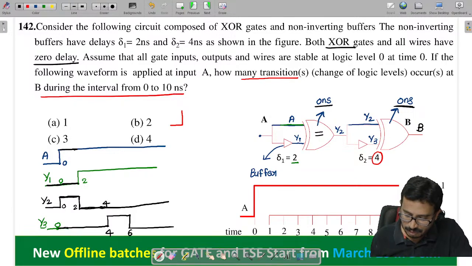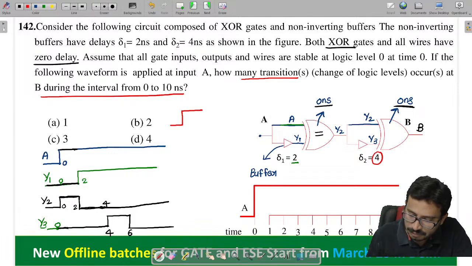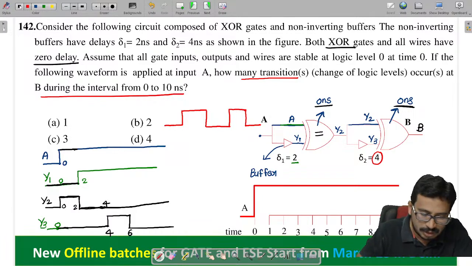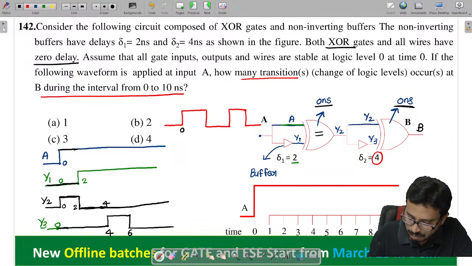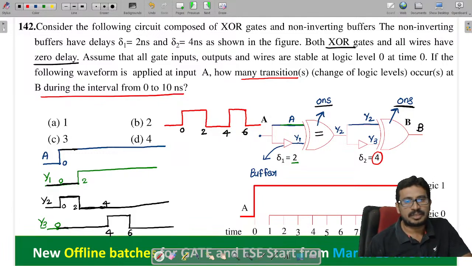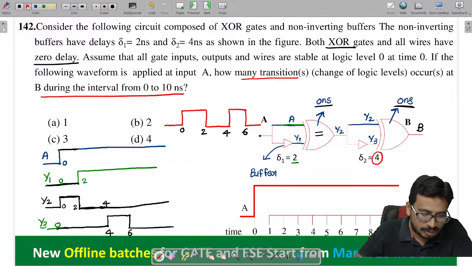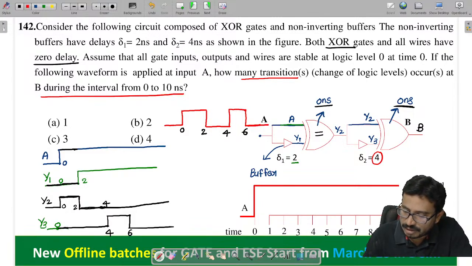Right. Now you tell me how the output is here. Between 0 to 2 the output is 1, and what else? Again 2 to 4 is 0, again 4 to 6 the output is 1, isn't it? So this is 0 and this is 2, this is 4 and this is 6. Then after that the output is continuously 0 only, isn't it?